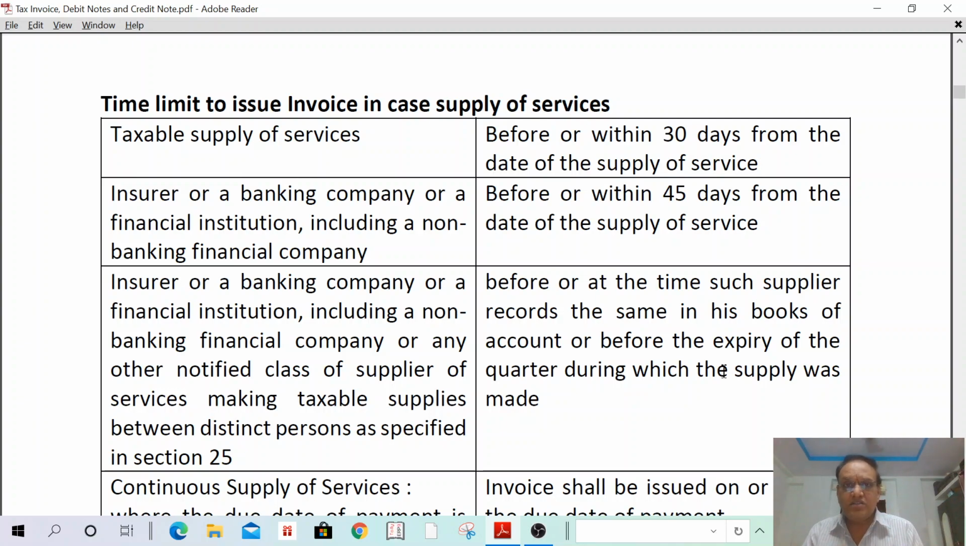If he records in his books today, today is the last date to issue invoice. If he is not recording today, before the end of the quarter, that is, if he supplies in January, the quarter ending is March, before 31st March he has to issue invoice. That is supplies made between the distinct persons. Okay, next one.